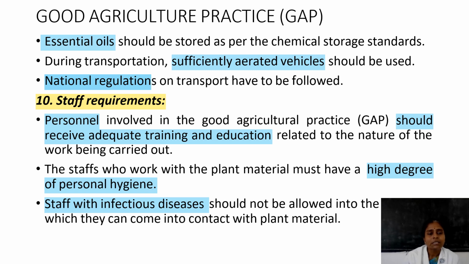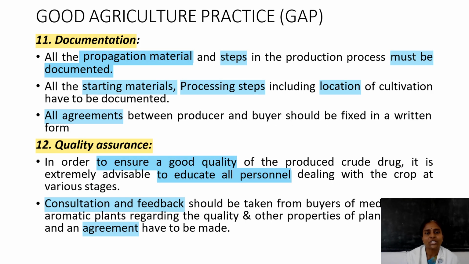cultivators. Then the 10th stage of GAP, staff requirements. Persons who are all involved in GAP, good agricultural practices, should have adequate training and education related to the quality of medicinal plants. They must have a high degree of personal hygiene. Suppose they are infected with some communicable diseases, they should not be allowed to come in contact with plant materials, to avoid contamination.